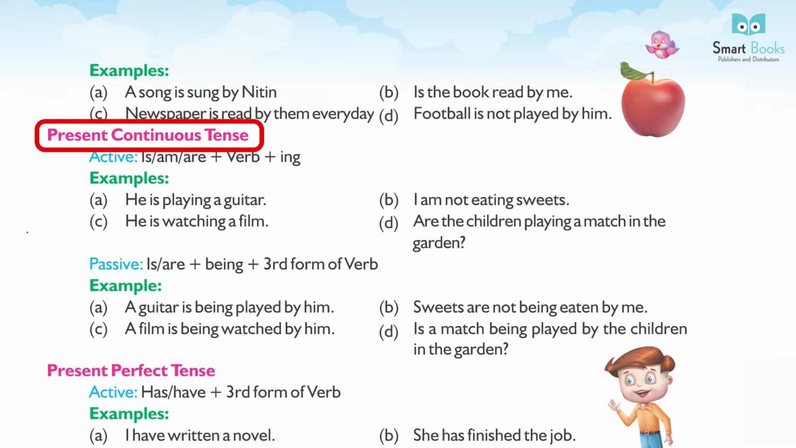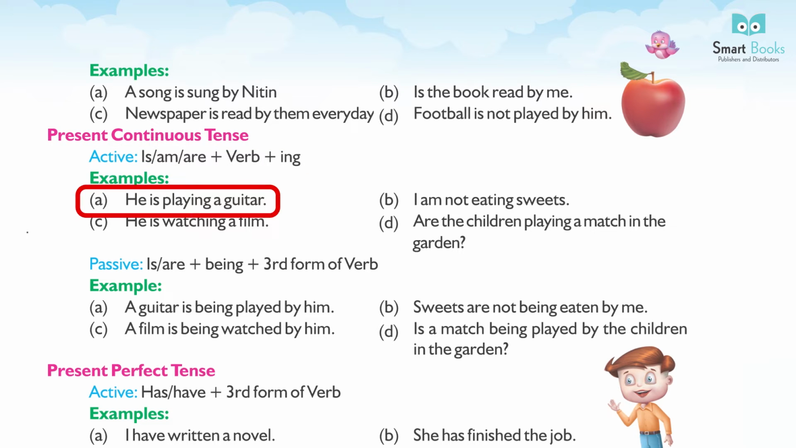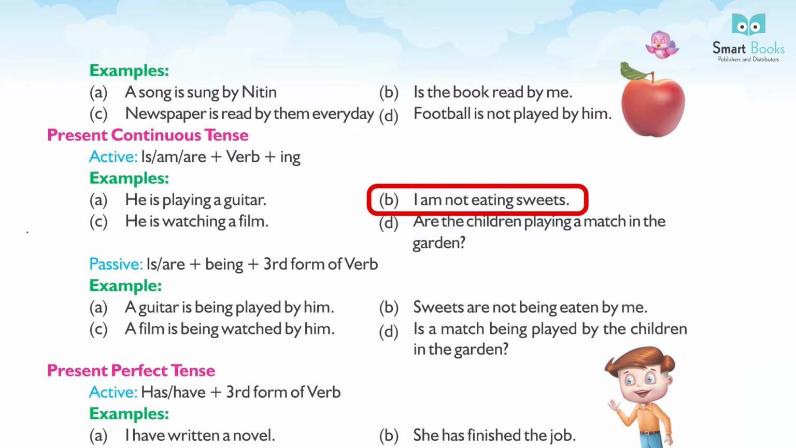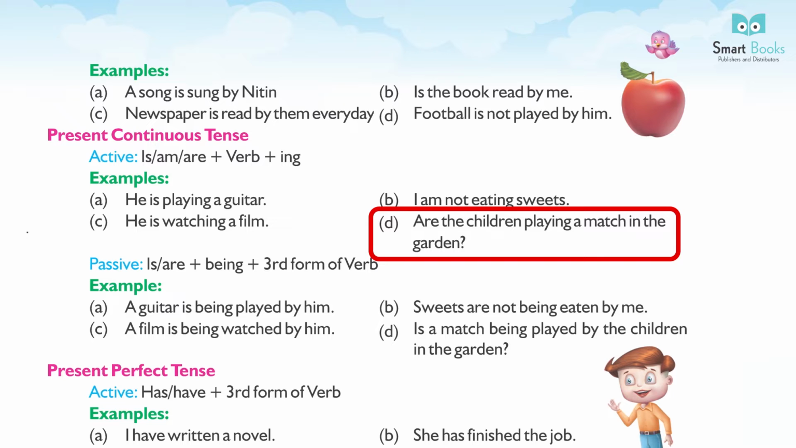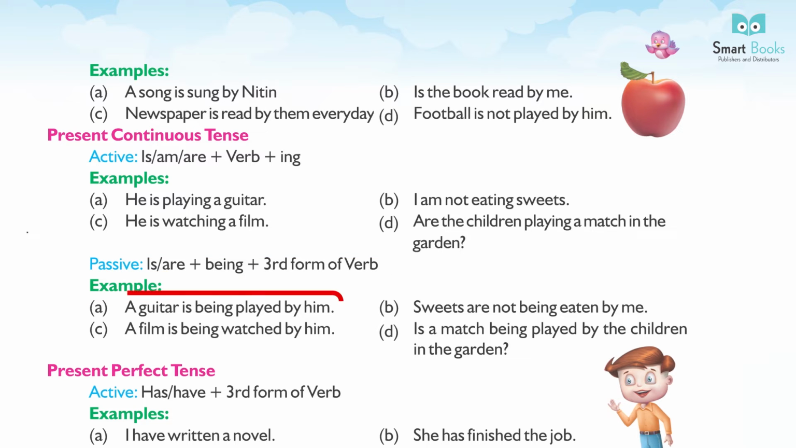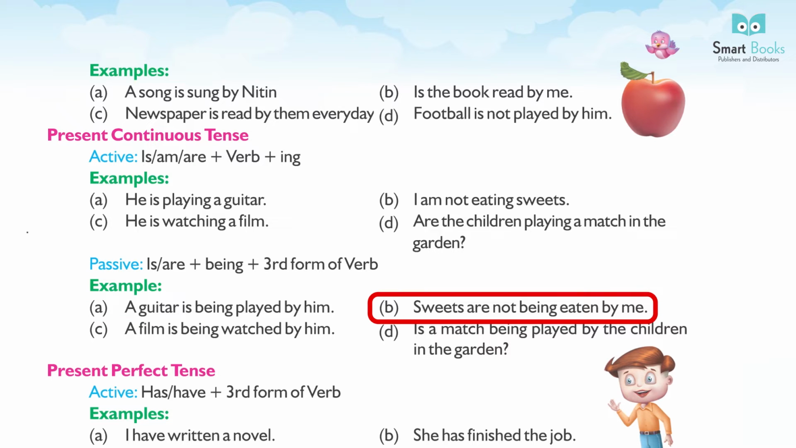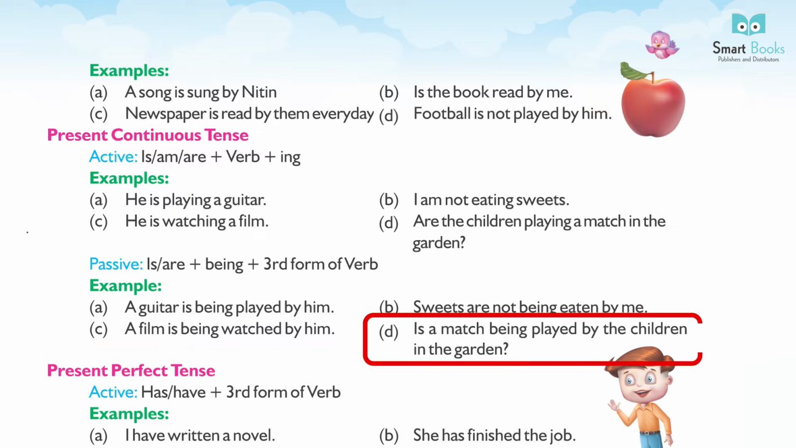Present continuous tense. Active is, am, are plus verb plus ing. Examples, A. He is playing a guitar. B. I am not eating sweets. C. He is watching a film. D. Are the children playing a match in the garden? Passive is is, am, are plus being plus third form of verb. Example, A. A guitar is being played by him. B. Sweets are not being eaten by me. C. A film is being watched by him. D. Is a match being played by the children in the garden?